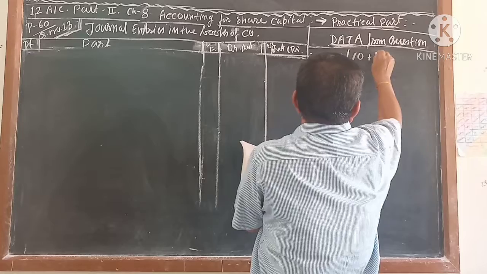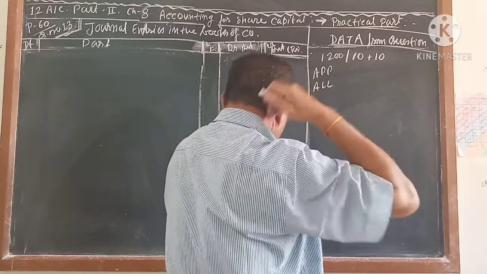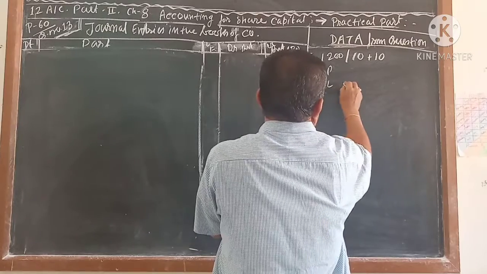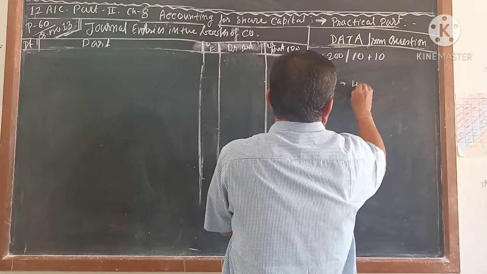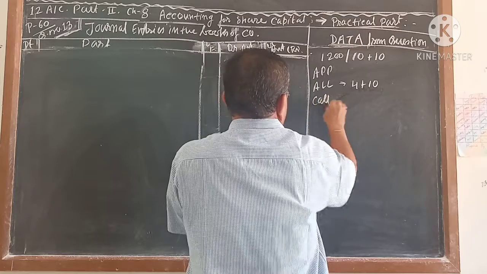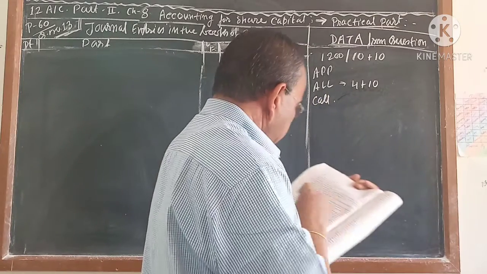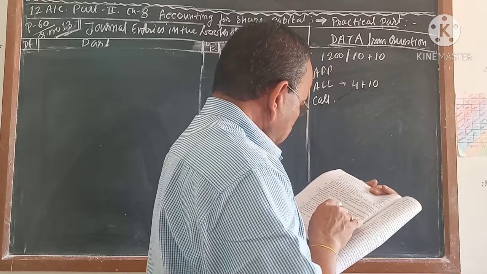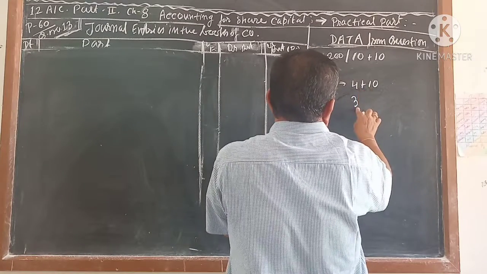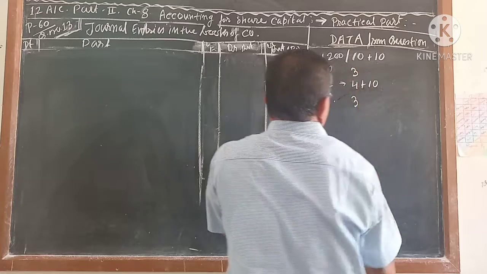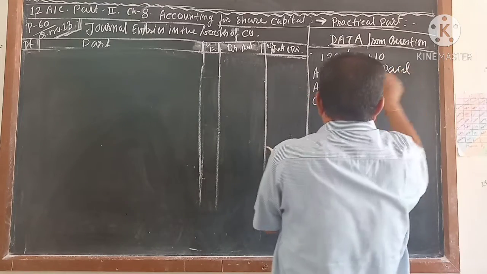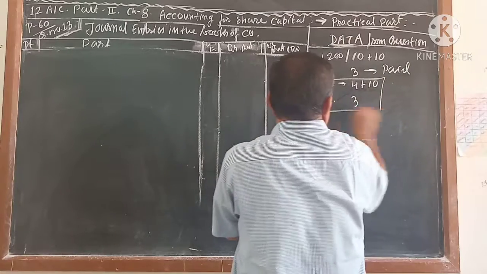So this is 10 plus 10, the premium is there. Allotment money of rupees 14, that is 4 plus 10, is not paid, and call money, how much is given? Call money of rupees 3. So if this is 4, this is 3, 7. This is 3, of course. And this is paid and this is not paid.